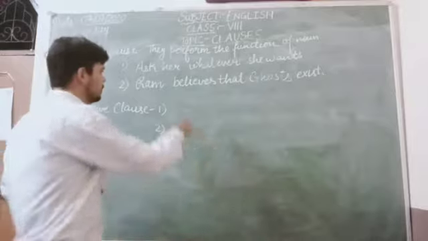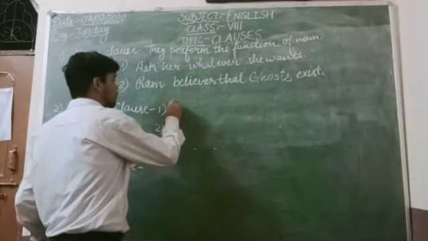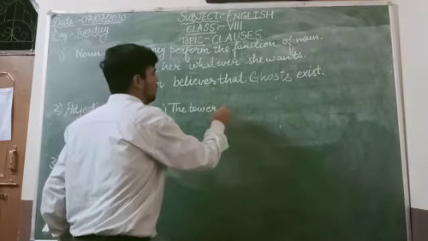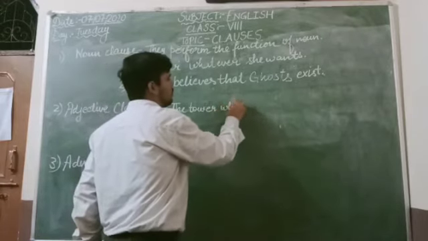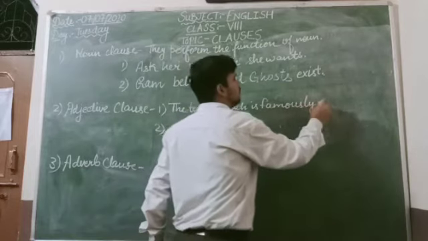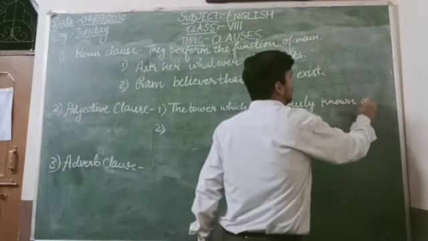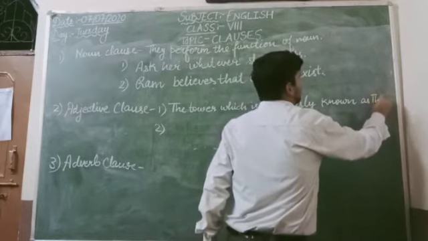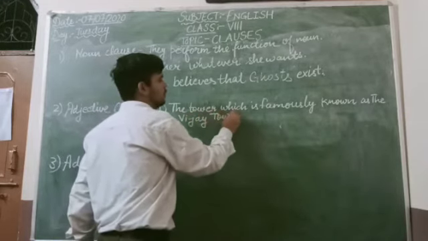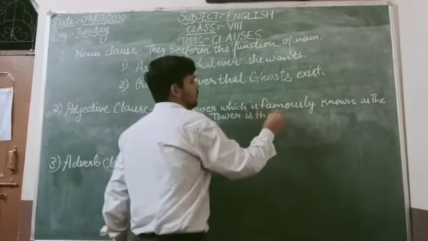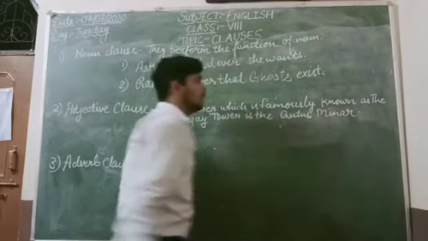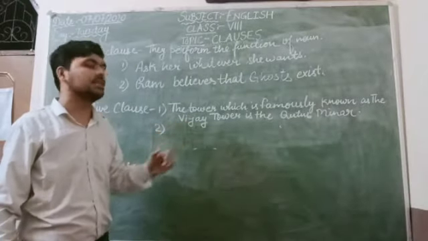First example I am taking. The tower which is famously known as the Vijay Tower is the Qutub Minar.